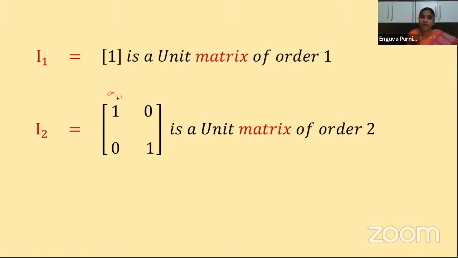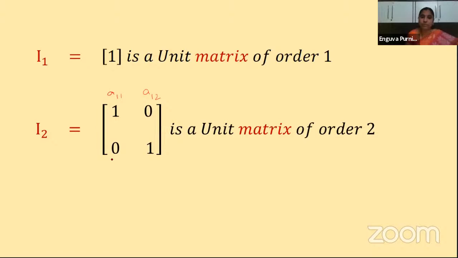So whenever i is equal to j, there we should have 1. And what is the position of this element? A12. This 0 is present in the first row and second column. So here i is equal to 1 and j is equal to 2. Is i equal to j or not? Yes, i is not equal to j. So whenever i is not equal to j, there we should have 0.